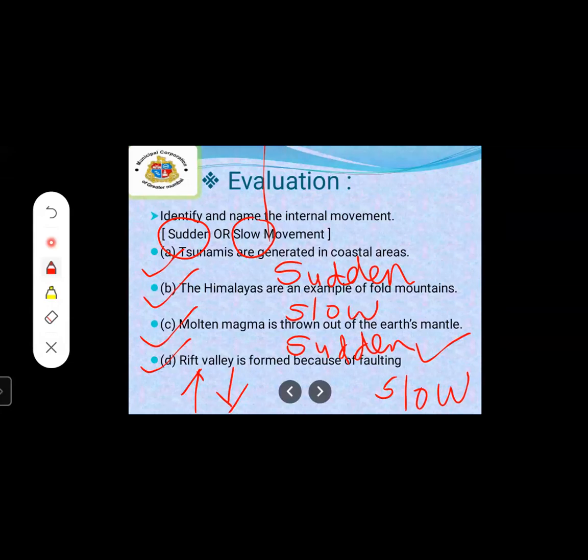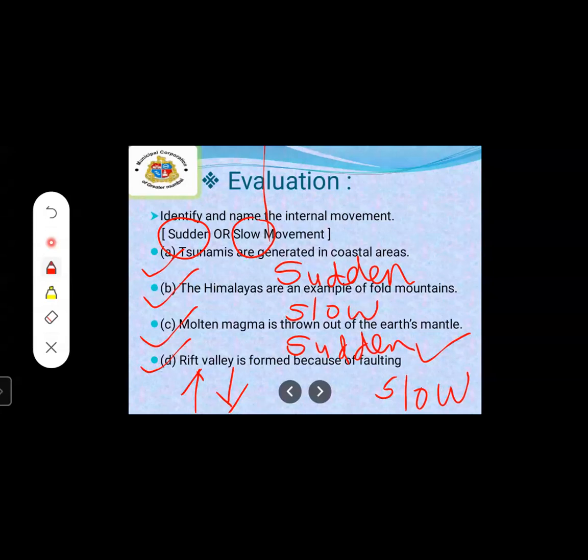Then we studied volcanoes, what a volcano is and 2 types of volcanoes. We also have to remember that according to the periodicity of volcanic eruption, 3 types of volcanoes are there. First, active volcanoes.